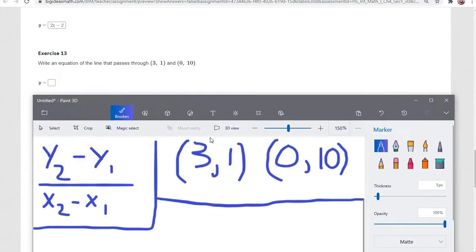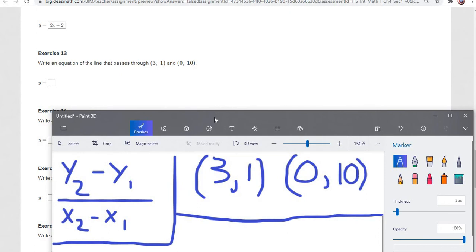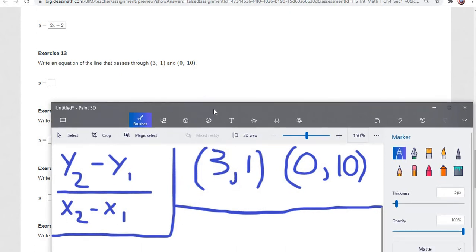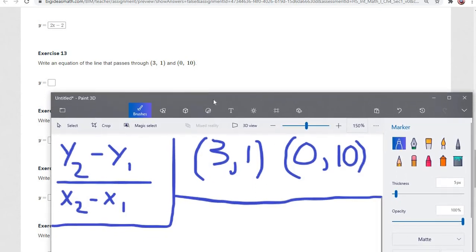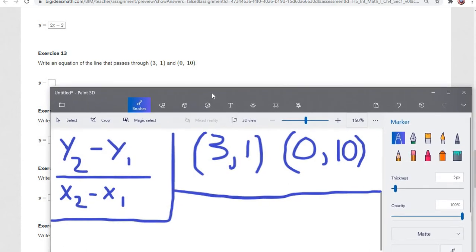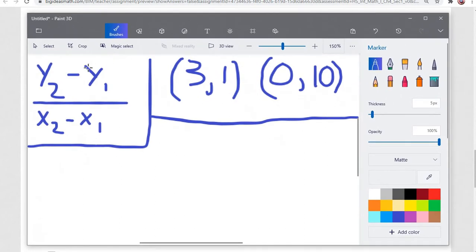All right, so on this next one here, before they were just telling us what the slope and the y-intercept was. On the last few that we did, they were showing us a graph. Now they're just going to give us 2 points. So when you don't have a graph to look at, you actually have to kind of do the math to figure out what your slope is. Now, slope is rise over run. It could also be shown as this equation here: y2 minus y1 over x2 minus x1.